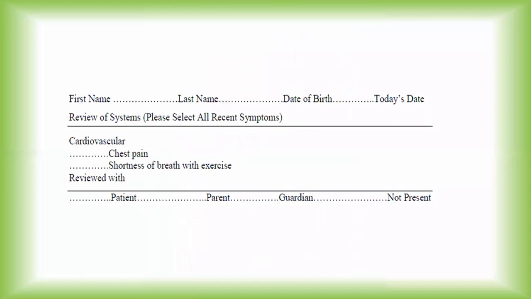And this is what will be included further: whether the patient has any chest pain or shortness of breath with exercise, and lastly, who is reviewing all this information. It is reviewed with the patient, or with the caregiver, which might be a parent or guardian, or no one was there to review it. So this is all that is included in the patient medication history interview form.